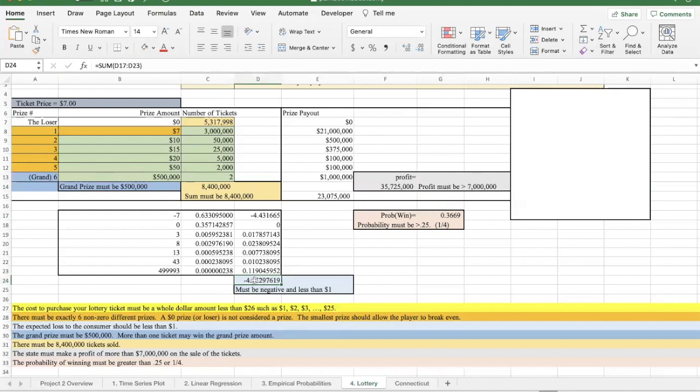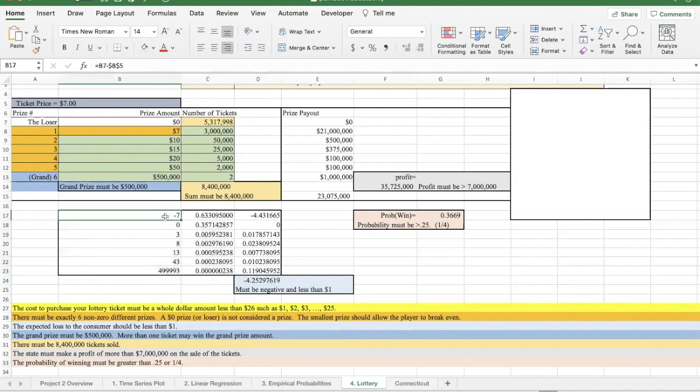So we need to change something about our ticket so that it brings this number down to a number between 0 and -1. That would mean that the consumer would lose less than $1 on the purchase of this ticket. Here's your expected value table.